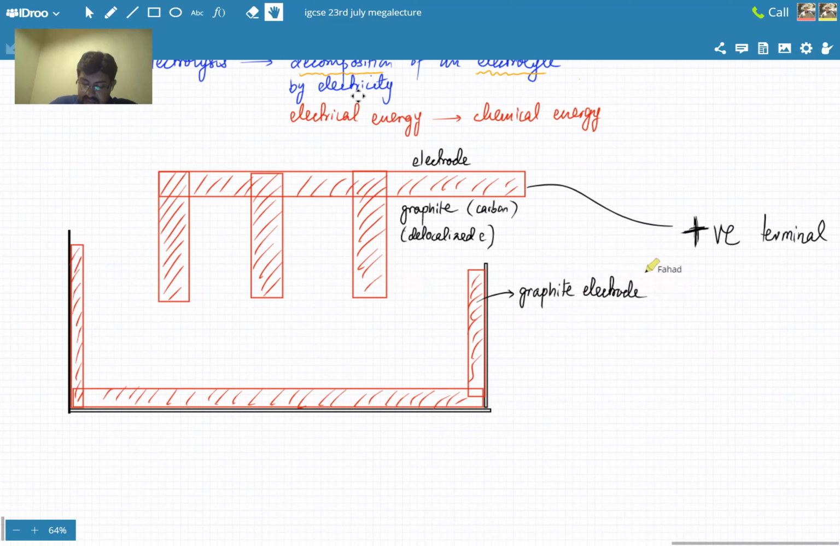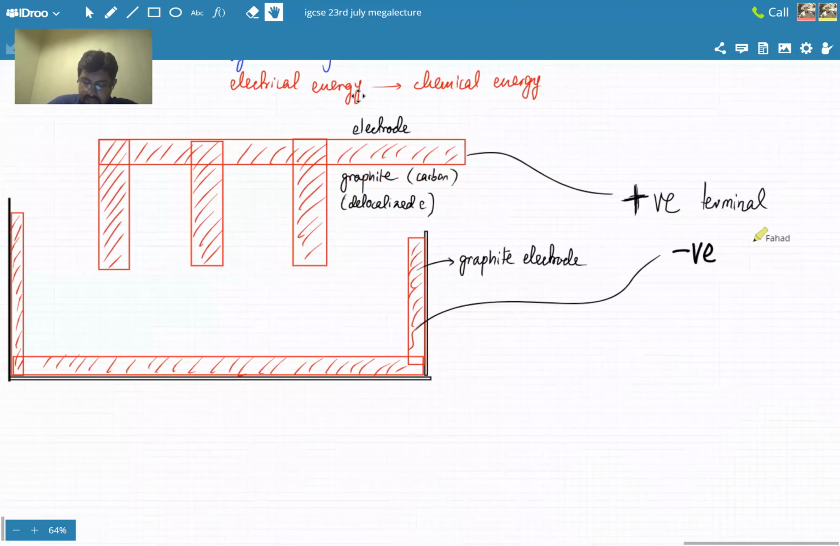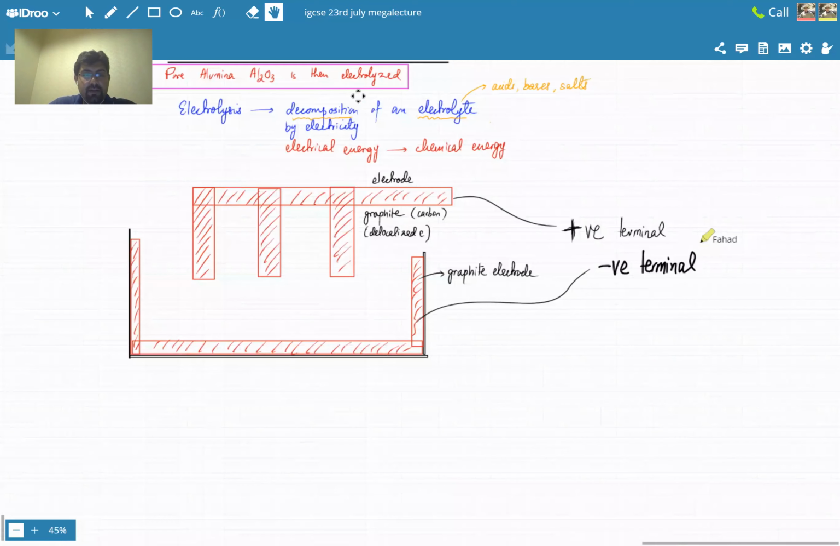And this side is connected to the other terminal of the battery, which is the negative terminal. So you connect it to the negative terminal. Okay, remember, so far I've not explained what the diagram is. I haven't explained the purpose of the diagram. I've just drawn the structure of what the diagram is going to look like.